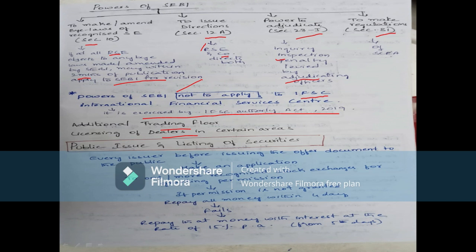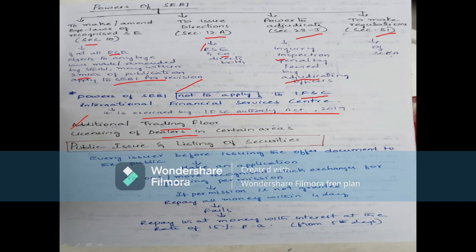If we look at the additional trading floor, any stock exchange may establish an additional trading floor. We all know a trading floor is where the purchase and sale of securities is done. A stock exchange may establish an additional trading floor with the prior approval of SEBI, in accordance with the terms and conditions stipulated by the board. So if a trading floor is already operating and it wants another additional trading floor, it first has to take permission from SEBI.